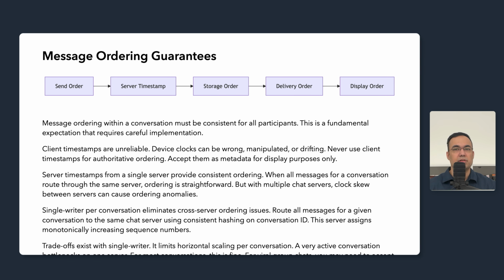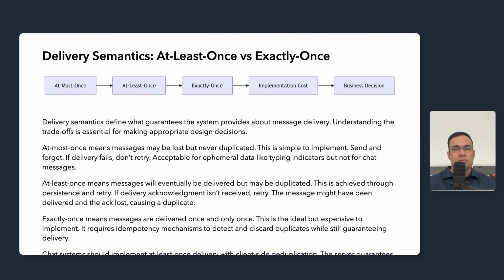Let's examine the delivery semantics and what guarantees we can provide. Let's talk about delivery semantics, which define what guarantees our system provides. At most once delivery means messages may be lost but will never be duplicated. This is simplest to implement. Send the message and forget about it. If something fails, don't retry. For chat messages, this is unacceptable because users cannot tolerate lost messages.